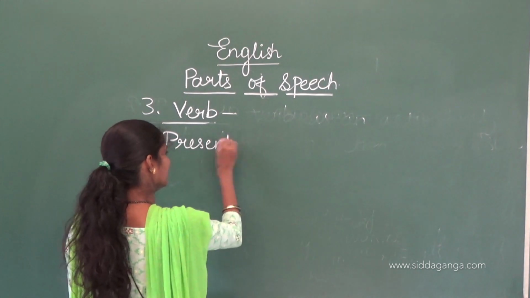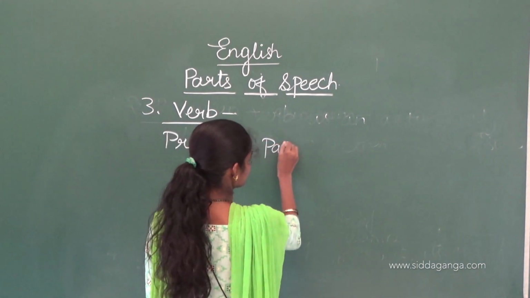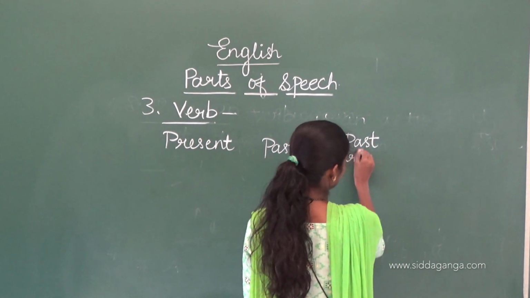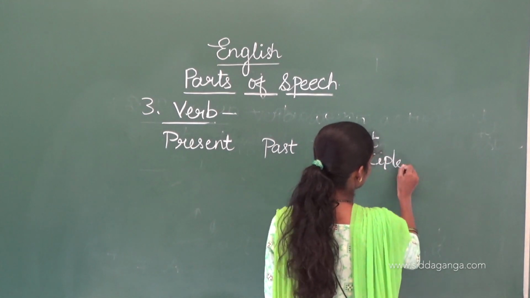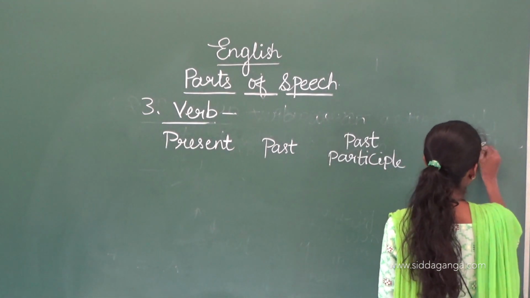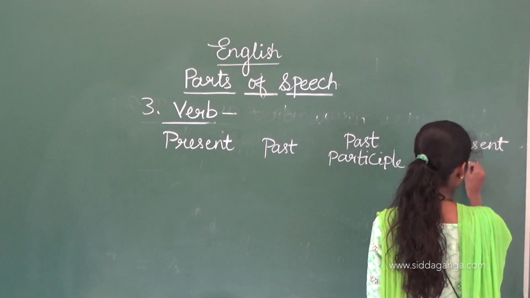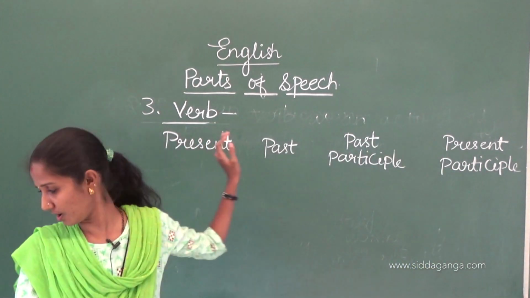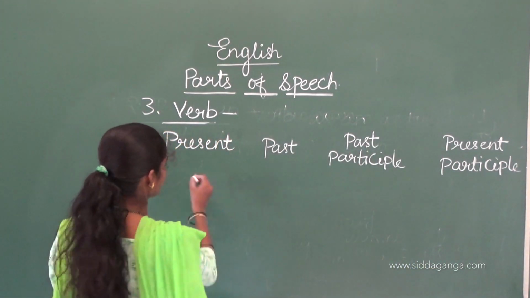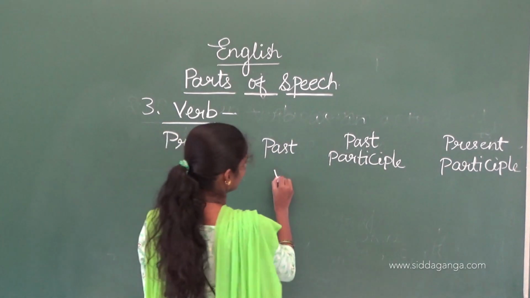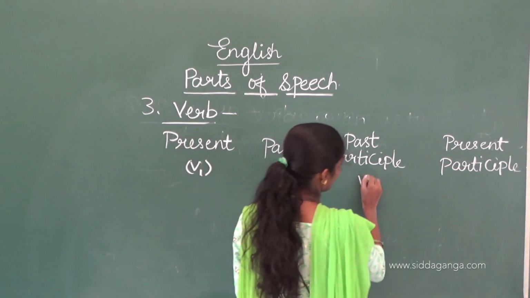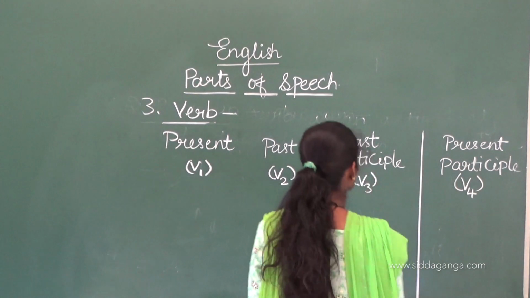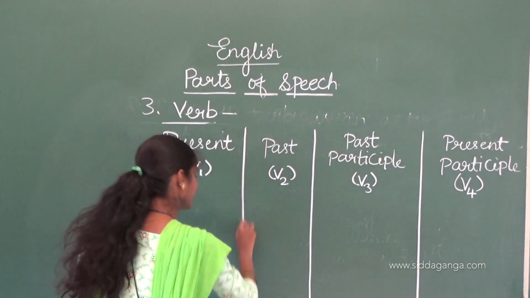Present form, past form, past participle, present participle. So in short we call these verb first form, V1, verb second form, V2, verb third form, verb fourth form. So these are the four forms of the verb.